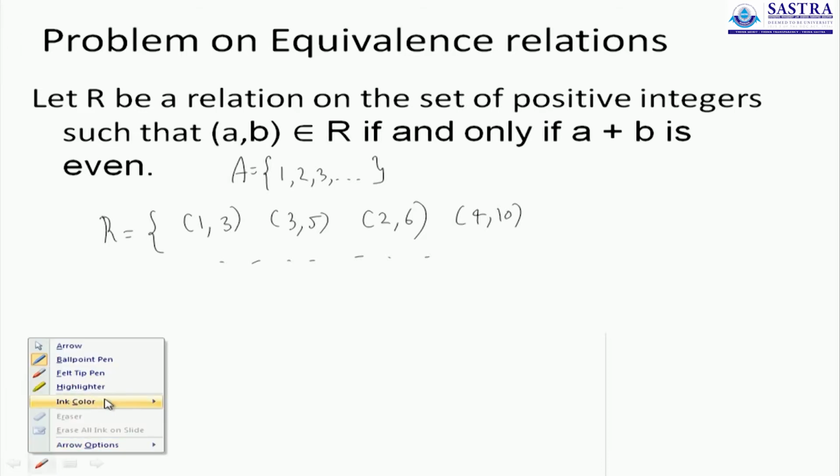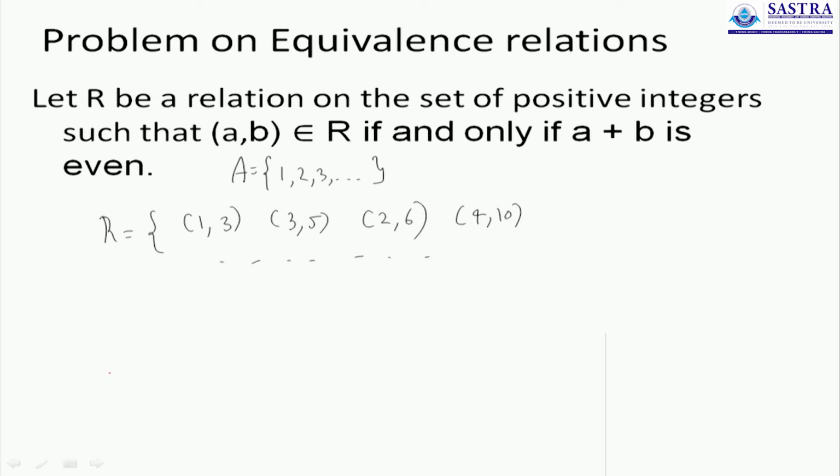If you can visualize, you will never find an ordered pair of the form (1, 2). (1, 2) cannot be part of the relation, because 1 and 2 give you a sum of 3, which is not an even number. So (1, 2) is not part of R. Only ordered pairs like the earlier ones are part of R. That is the general description of the ordered pairs considered in this relation.